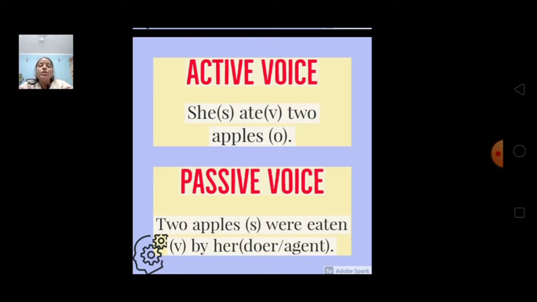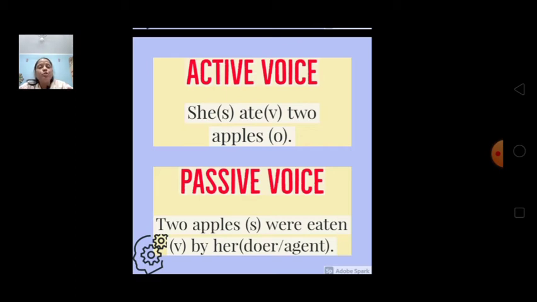She ate 2 apples. This sentence is in active voice. Alright. In this sentence, what is action? Ate. Past tense of eat. So what is action in this sentence? Ate. Who is doing the action? She. She is eating, so that's why she is the doer. Now, where is the action being received? On apples. The action is being received on apples. So, 2 apples are the receiver. So, this sentence where the doer is getting more attention is in active voice.